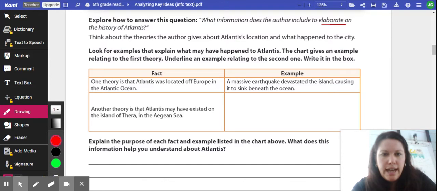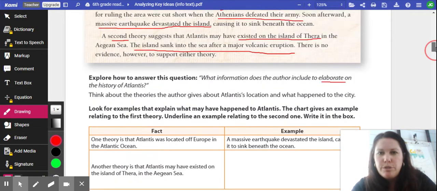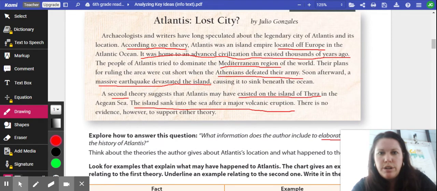Another theory is that Atlantis may have existed on the island of Thera in the Aegean Sea. So let's talk about the first theory. A massive earthquake devastated the island, causing it to sink beneath the ocean, which we did talk about here. According to the first theory, located off of Europe, a massive earthquake devastated the island. Okay, so the second theory, which is that it existed off the island of Thera in the Aegean Sea.